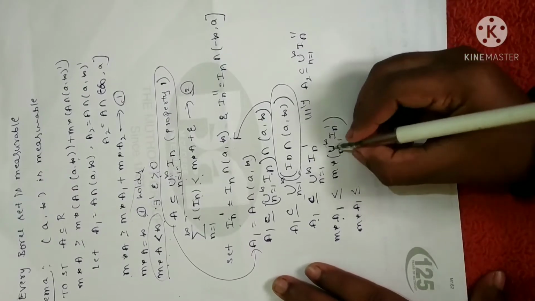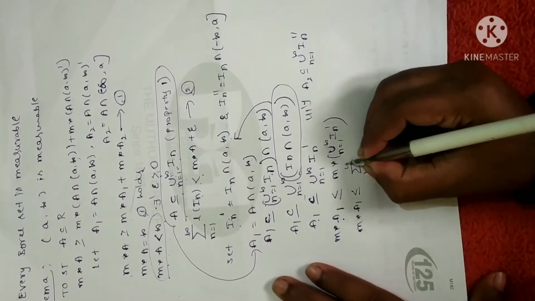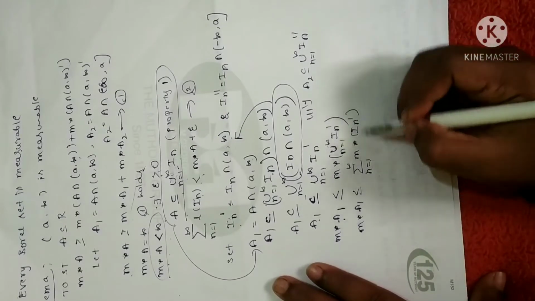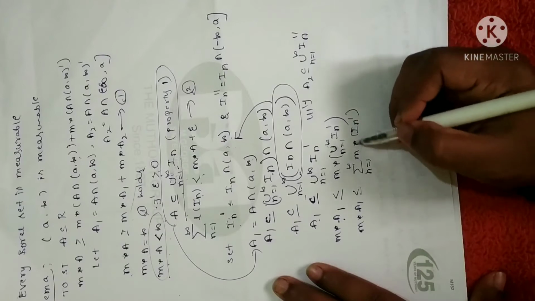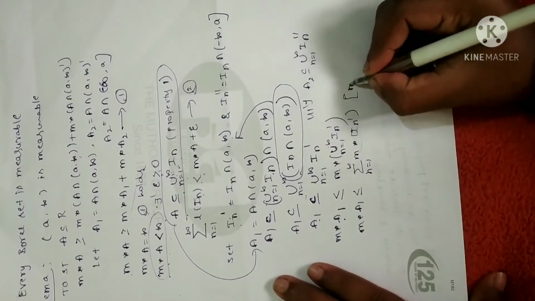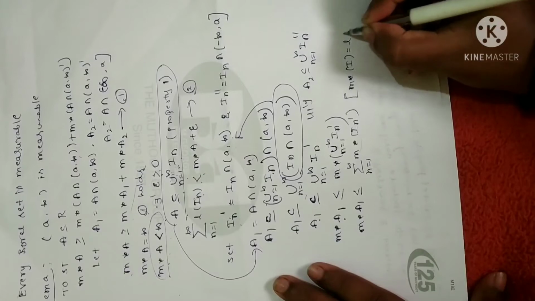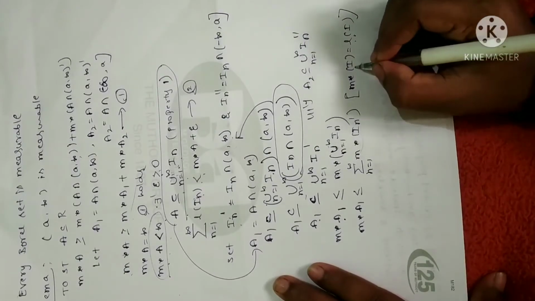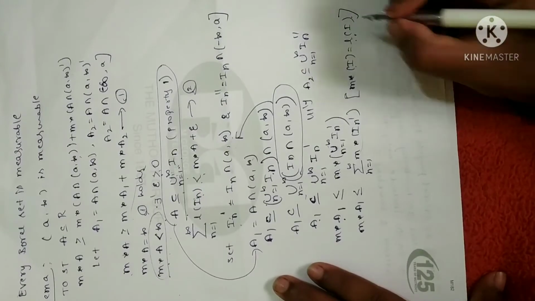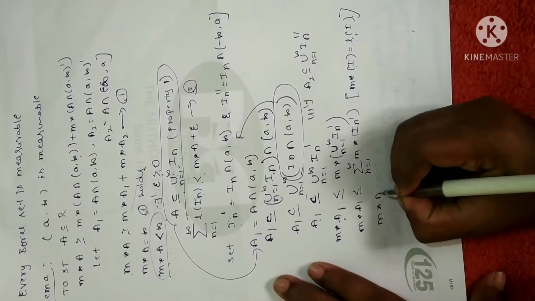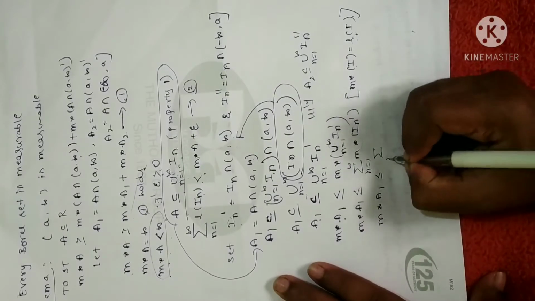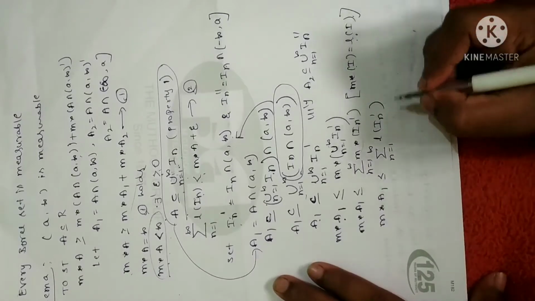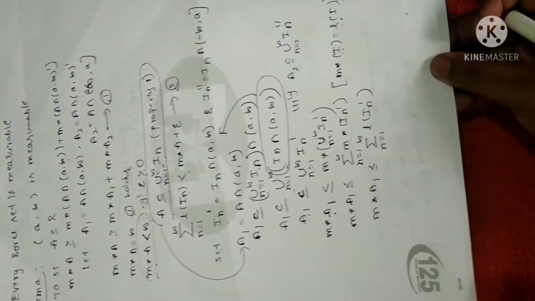As per the theorem, this union will become the summation, n equal to 1 to infinity, of m star of I_n complement, right? So instead of writing this, shall we write this as the length of an interval? Why? Because I have already proved one theorem that the measure of any interval will be equal to the length of the interval. Please go to the statement: the measure of any open interval will be equal to the length of the interval. So by using that property, I can write the measure of A1 is less than or equal to the summation, n equal to 1 to infinity, of the length of I_n complement. Fine. I have used the statement of the theorem and I have written this.